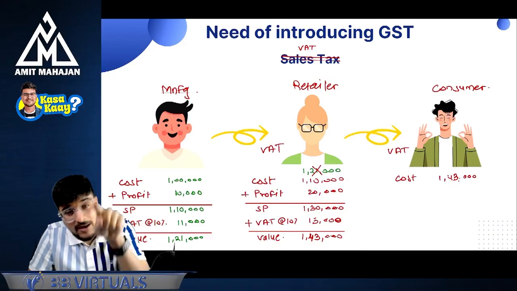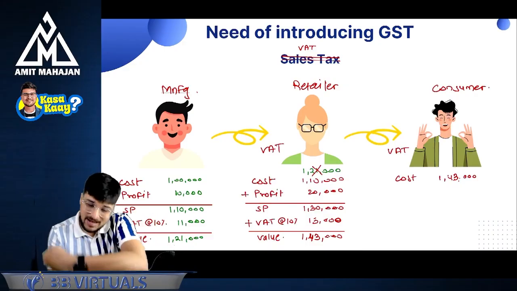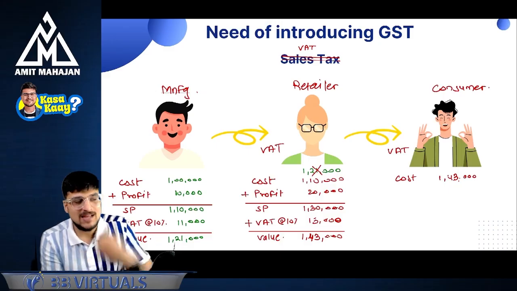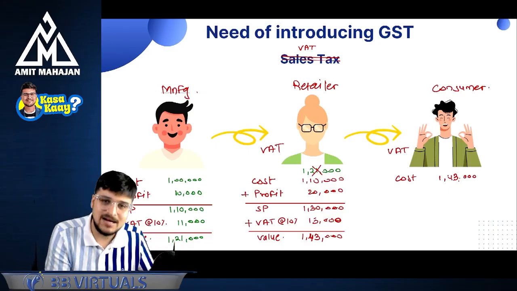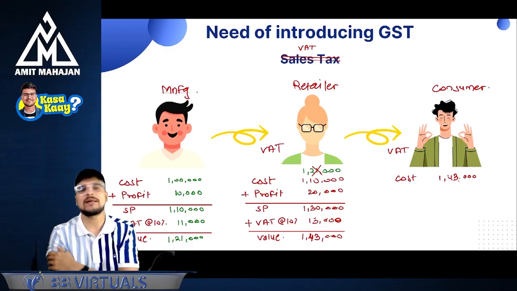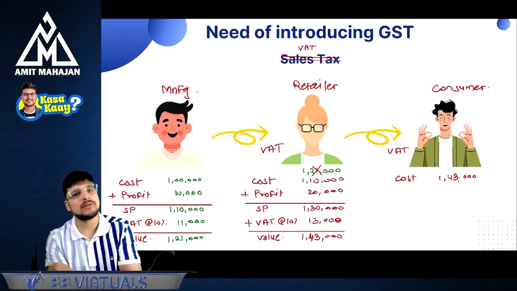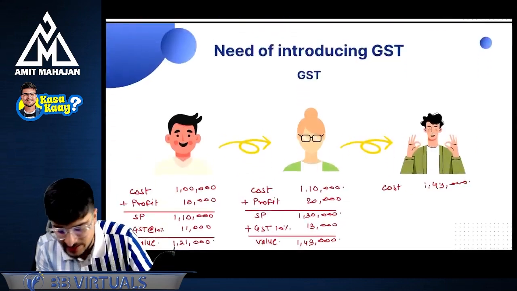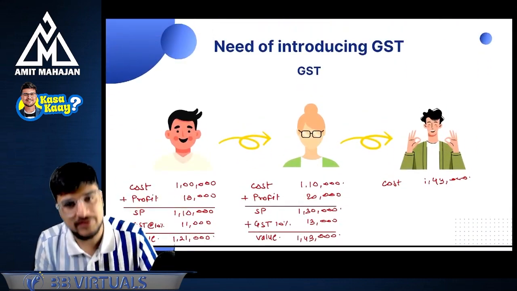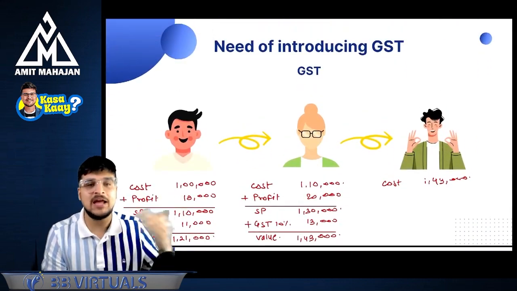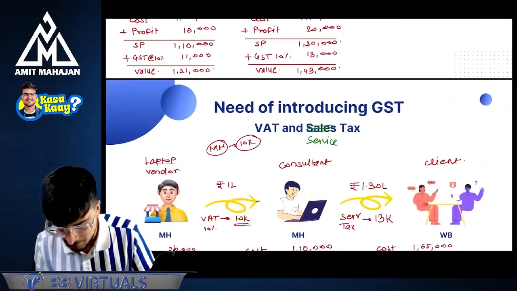When will the problem arise? When my inward supply is state tax and my outward supply is central tax, I will face the problem over there. And I was facing a problem over there, and that's why they eliminated this risk by the introduction of GST, where you will get the credit at every level. Perfect.